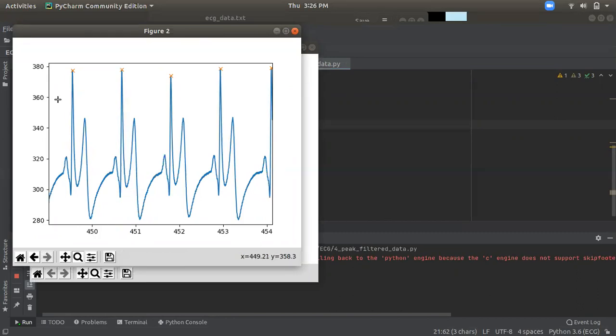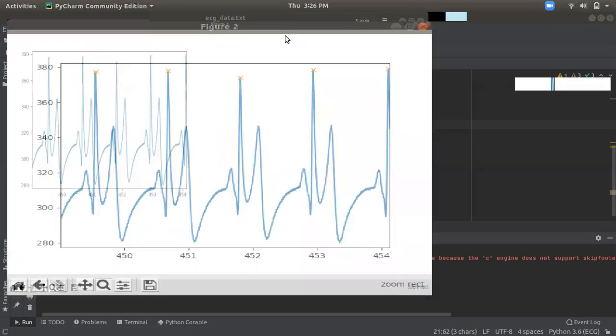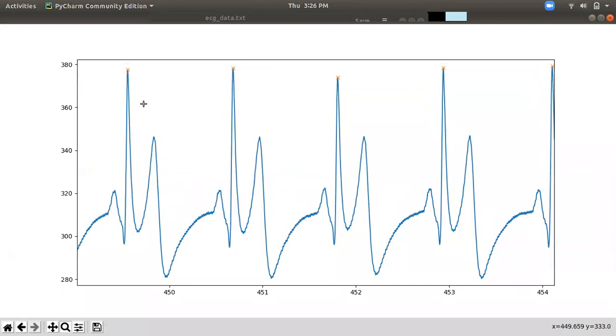Now let's take another requirement. Say anyone wants only the top two peaks. I need the most two, right? So you can see above 340 the two peaks are there, right? If anyone needs the two highest frequency peaks, for these two peaks we have to consider above 340. So if I put the height above 340, it should take all peaks above 340. Only these two, these two, these two, and these two, like this.